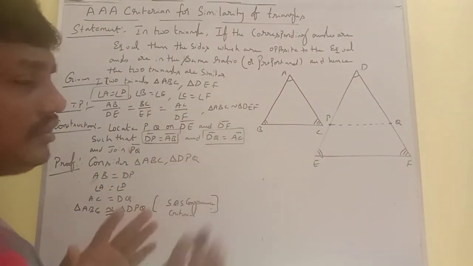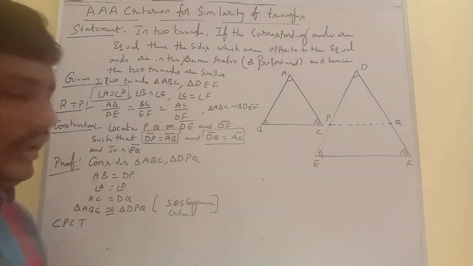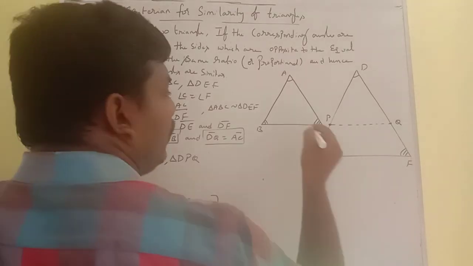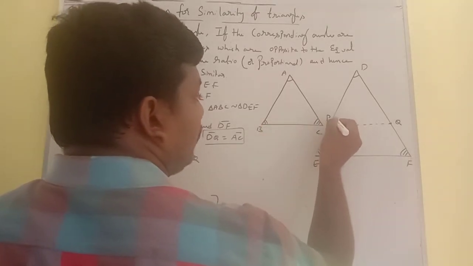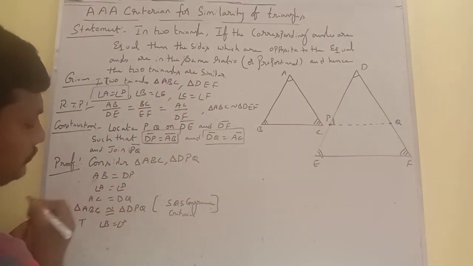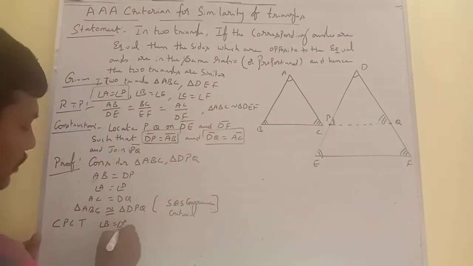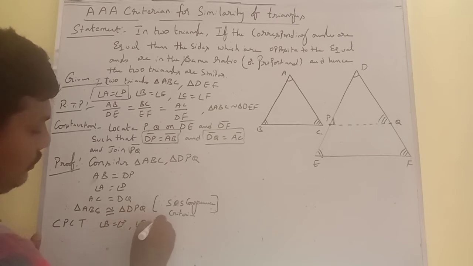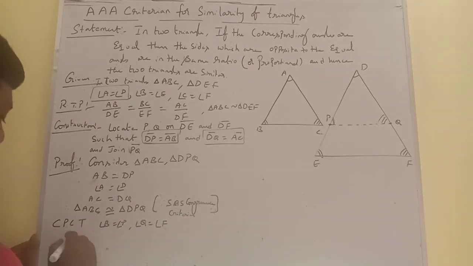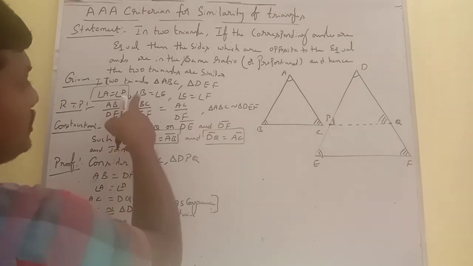When two triangles are congruent, we know from CPCT, corresponding parts of congruent triangles. From the CPCT rule, angle B is equal to angle P, and angle C is equal to angle Q. But we see that angle B is equal to angle P here, and angle B is equal to angle E also.